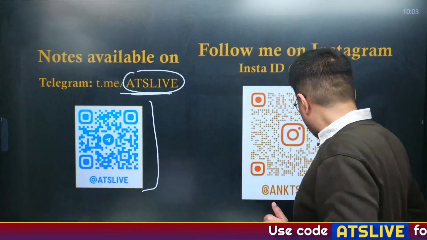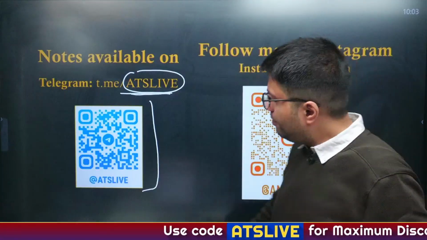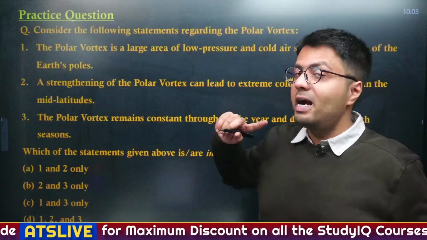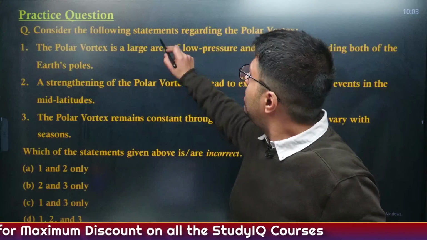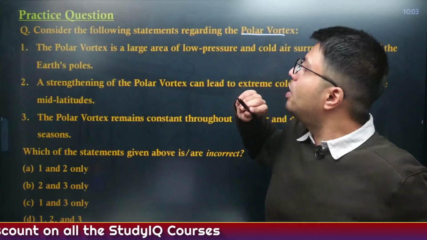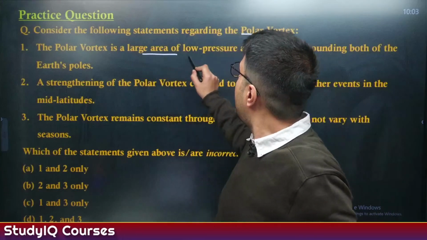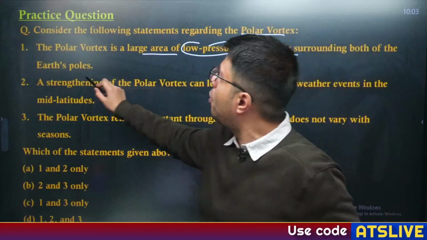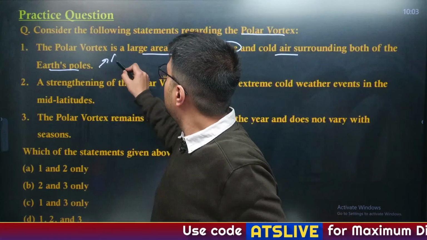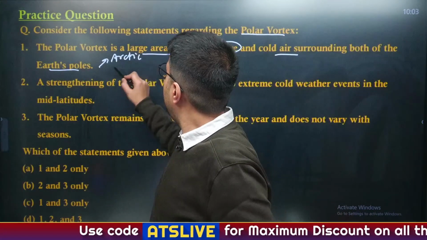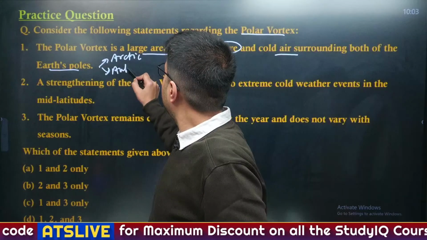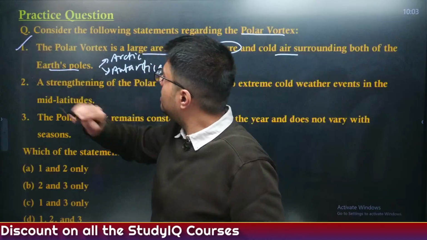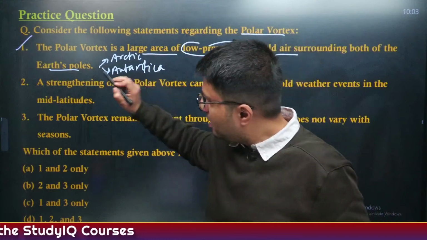Now, let us move away to our discussion primarily by starting away with the practice question which I had given you yesterday. Consider the following statements regarding polar vortex. Now, polar vortex is a large area of low pressure and cold air surrounding both of Earth's poles, that is Arctic Circle as well as Antarctica. So yes, the first statement is correct, as it is quite correct.